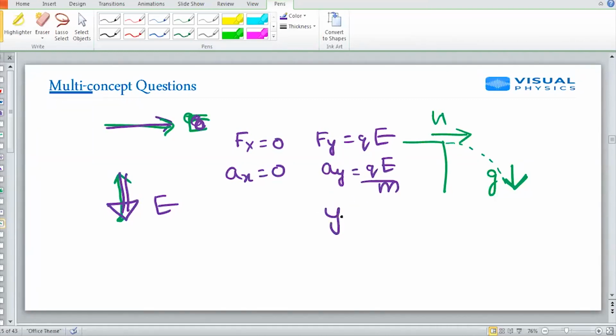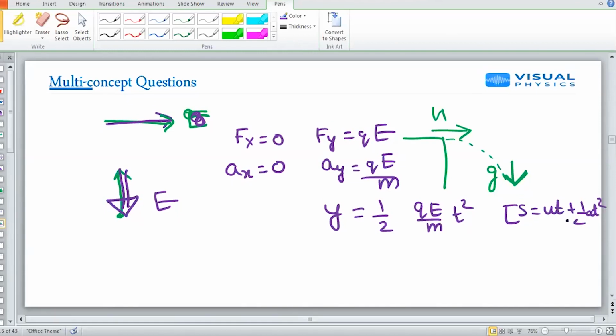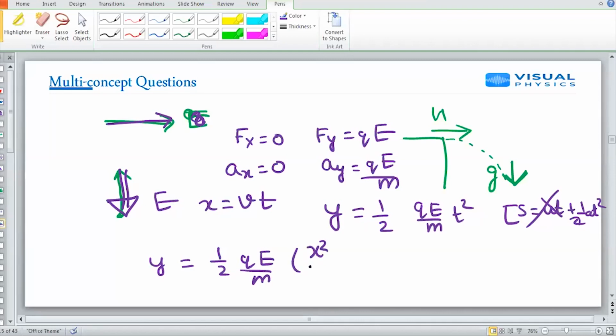Now displacement in y direction can be simply written as half into qE by m t square. What equation I am using? S is equal to ut plus half at square. Initially no vertical velocity, so no ut. And for x, because it's a constant motion, x will be v into t. On putting everything in the first, y will become half qE by m into x square by v square.